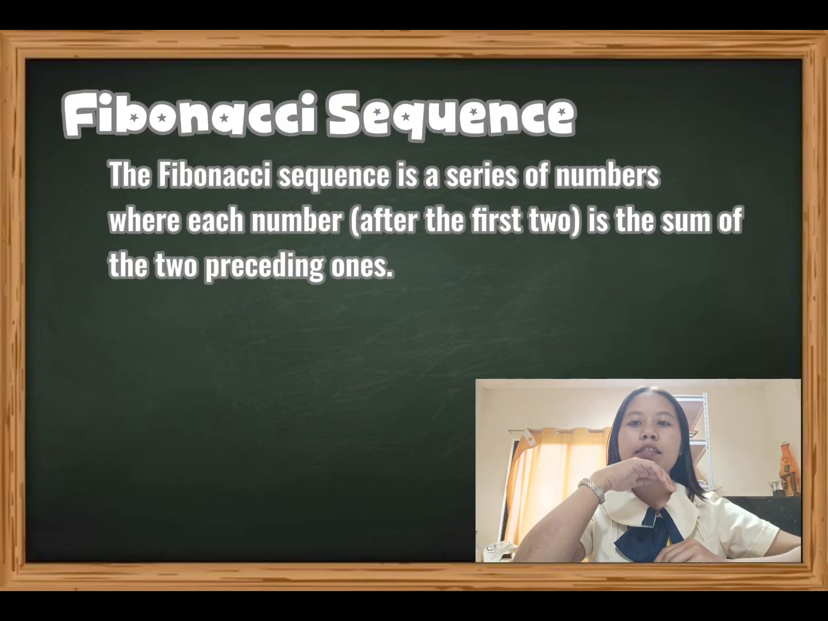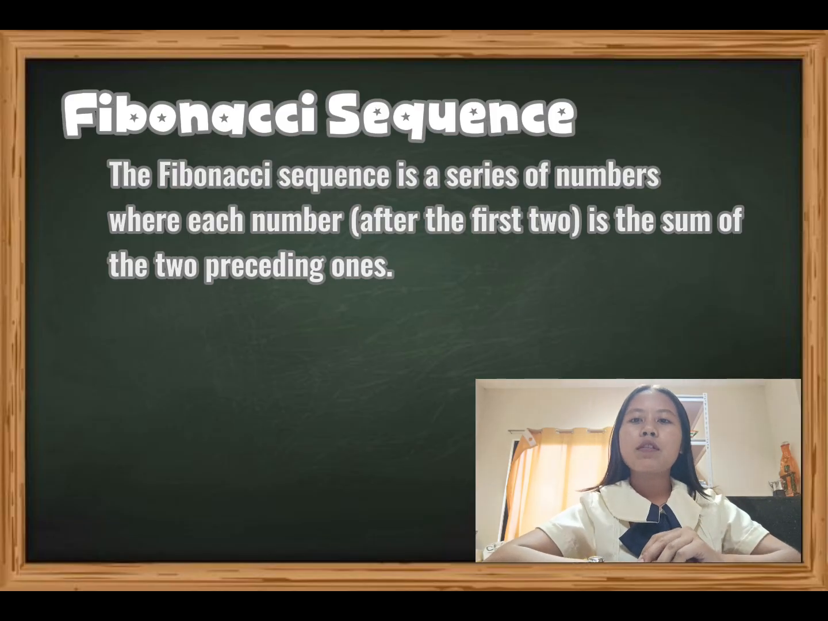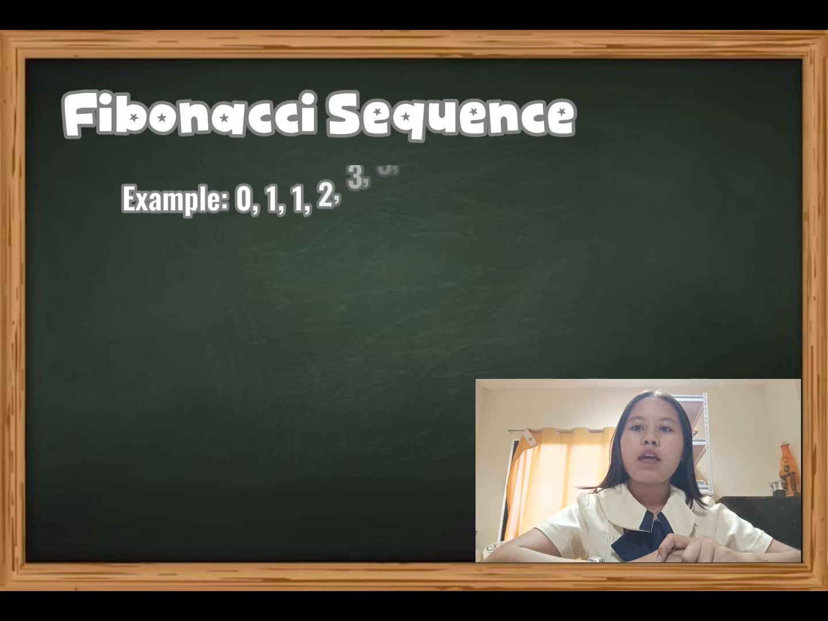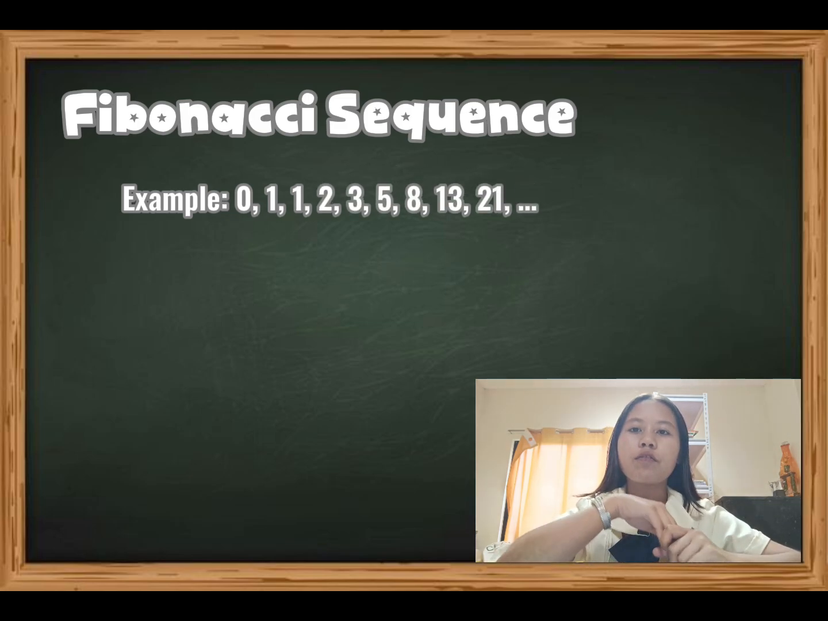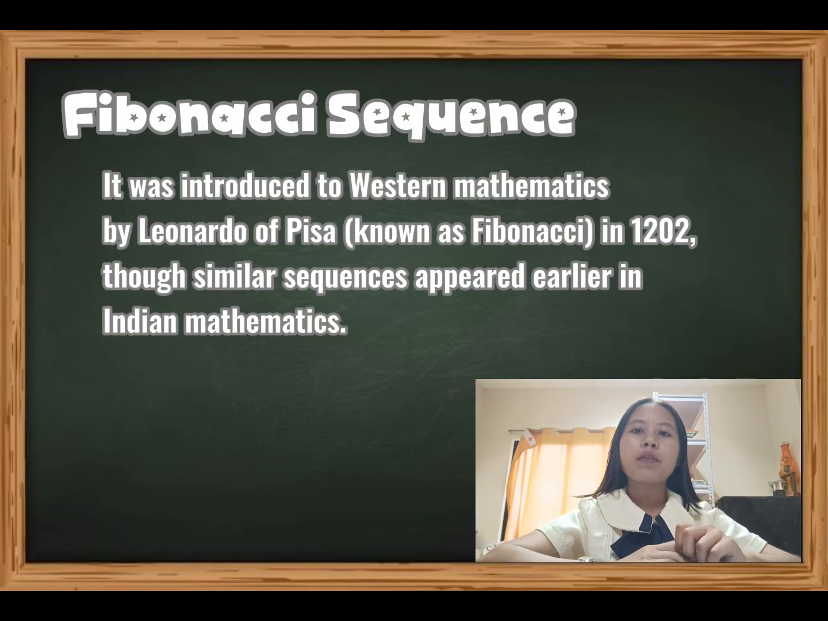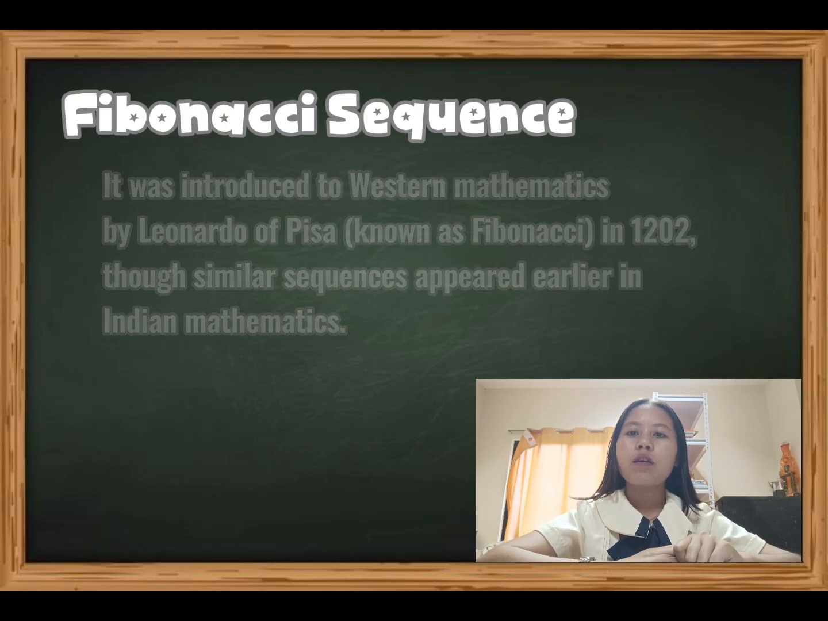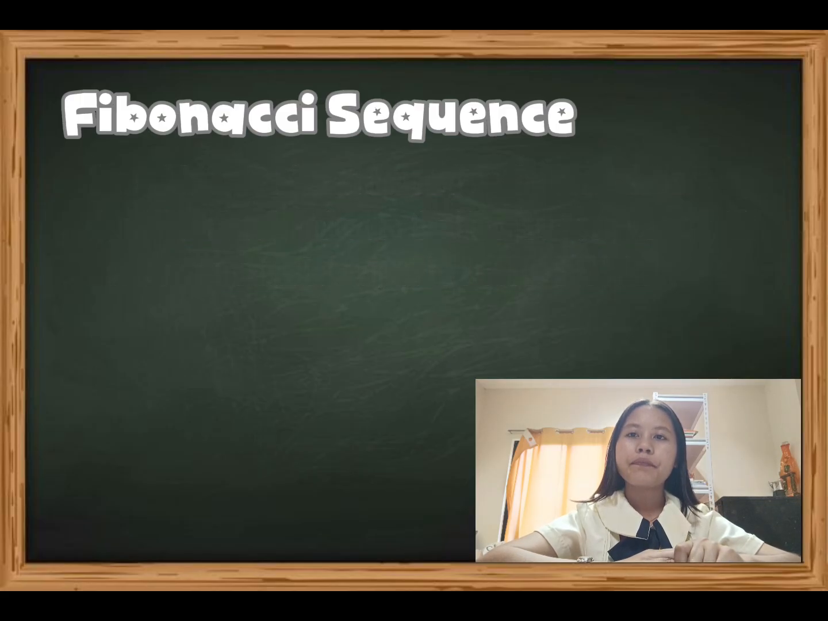Last but not least is the Fibonacci sequence. The Fibonacci sequence is a series of numbers where each number is the sum of the two preceding ones, starting with 0 and 1: 1, 1, 2, 3, 5, 8, 13, and so on. It is named after Leonardo Fibonacci, an Italian mathematician who introduced it in the 13th century. The sequence has unique properties like the golden ratio and appears in nature and design.